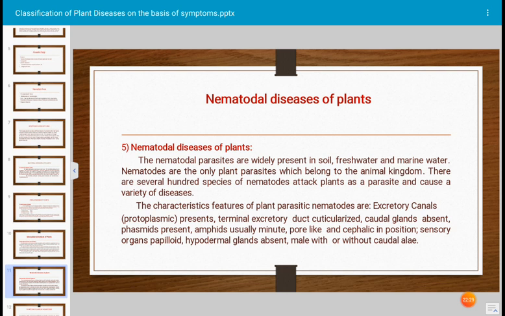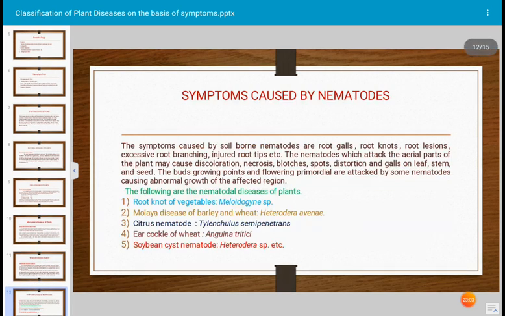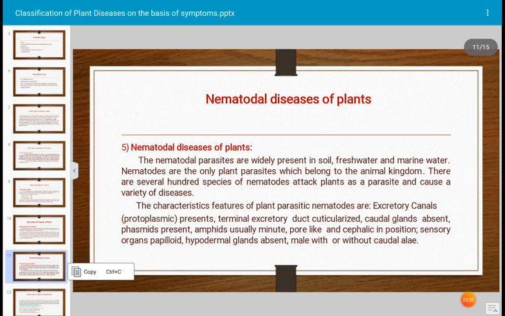losses are caused. The characteristic features of plant parasitic nematodes are: excretory canals present, terminal excretory duct cutinized, caudal glands absent, amphids usually minute, pore-like and cephalic in position, sensory organs papilloid, hypodermal glands absent, male with or without caudal alae. These are the characteristics of nematodal pathogenic organisms. Next.